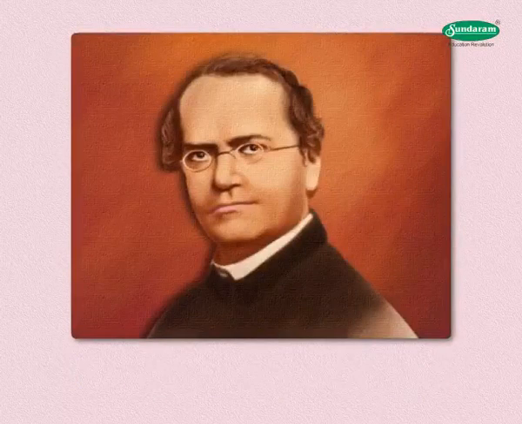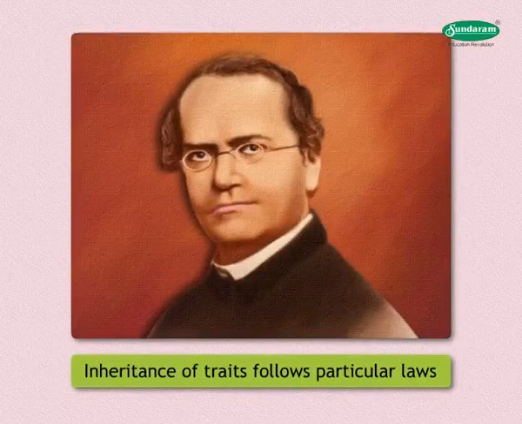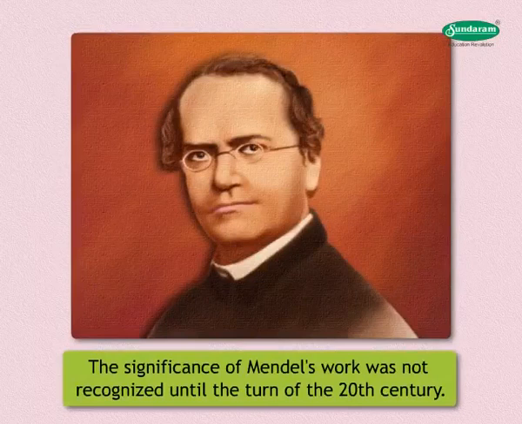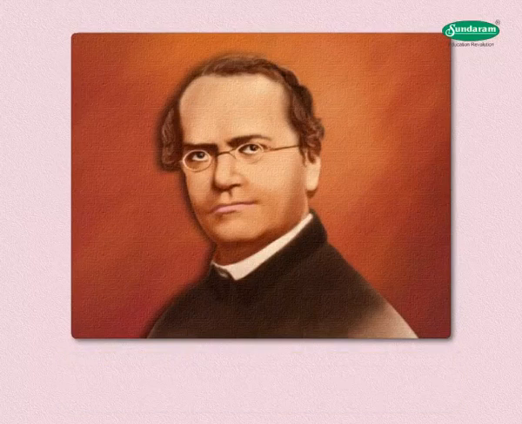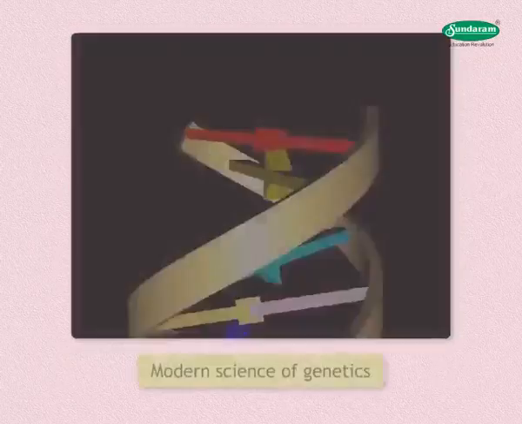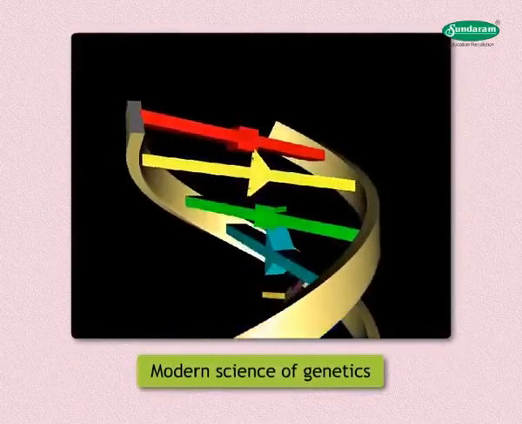Mendel showed that the inheritance of these traits follows particular laws, which were later named after him. The significance of Mendel's work was not recognized until the turn of the 20th century. The independent rediscovery of these laws formed the foundation of the modern science of genetics.